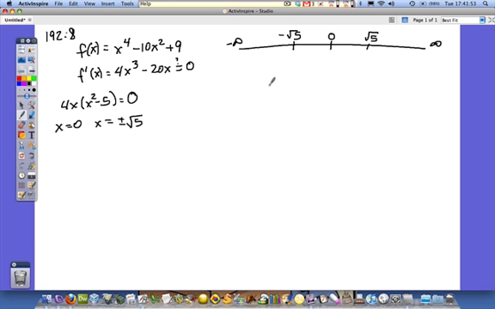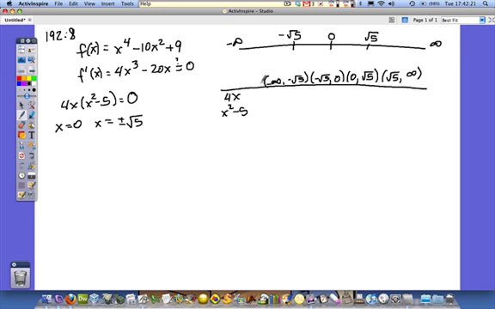So I'm going to go ahead and make a sign chart. Sign charts are really powerful tools. Always remember them. You'll probably have to use one on the AP test. And so our domain's divided up into four sections. Now we'll take the derivative and look at each of the factors of the derivative. And we'll figure out if the factors of the derivative are positive or negative in each of these ranges, each of these parts of the domain. So I'm going to go ahead and divide that up.